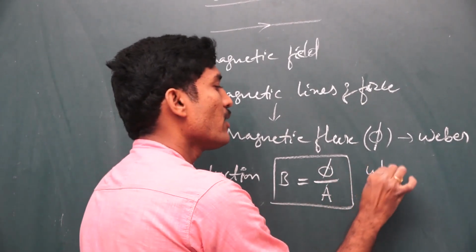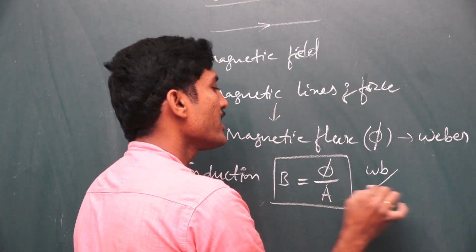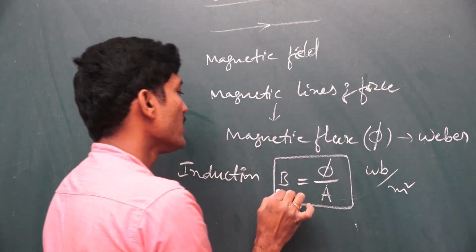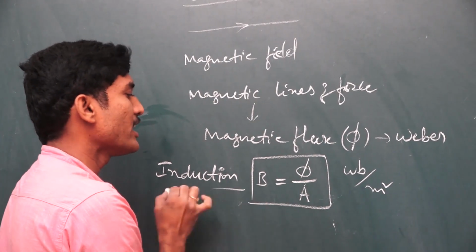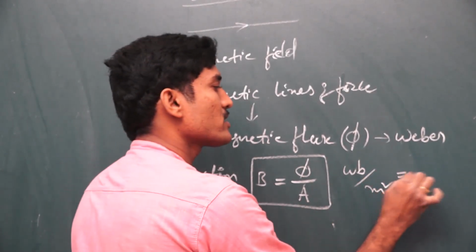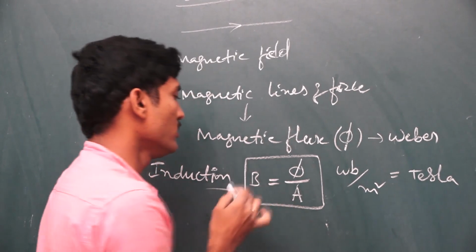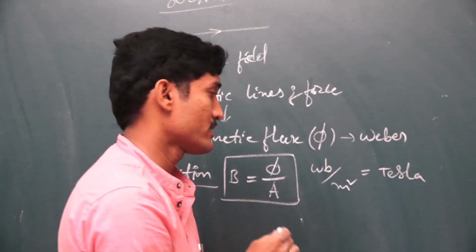Phi is measured in webers and area is measured in meter square. So weber per meter square is the unit of the magnetic induction B. We call this weber per meter square a Tesla. So the SI unit of magnetic induction is Tesla.